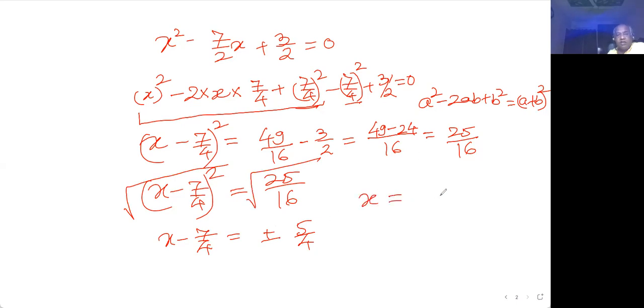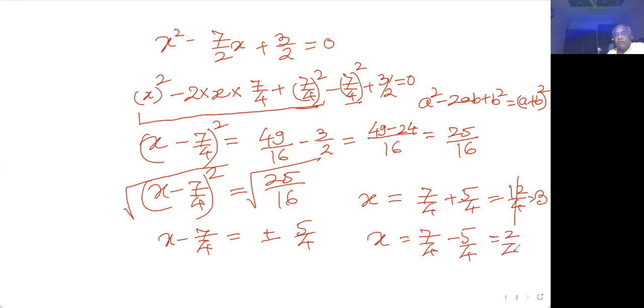So once the value of x will be 7 by 4 plus 5 by 4, and in other case x will be 7 by 4 minus 5 by 4. So that is 12 by 4 is equal to 3, and this is 2 by 4 equal to 1 by 2. So if you write it as solution set, the answers are 3 and half. So this is the value of x.